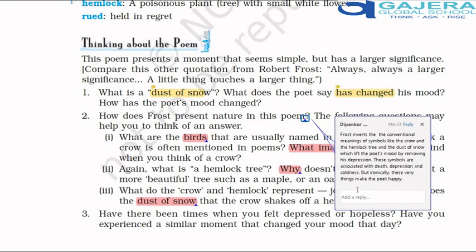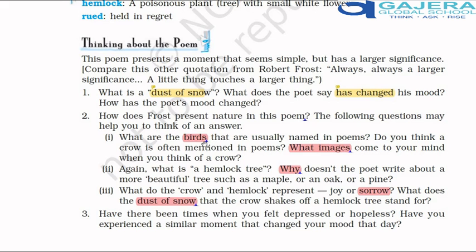So this is the note. You can read the note and see for yourselves. These are the points that you will write in your answer to this. The crow is associated with death, and hemlock tree also is a poisonous tree. And the snow itself is a sign of old age, death, coldness, lack of warmth. But these symbols have been inverted by Frost. These very symbols, which are considered negative, have a positive effect on him.